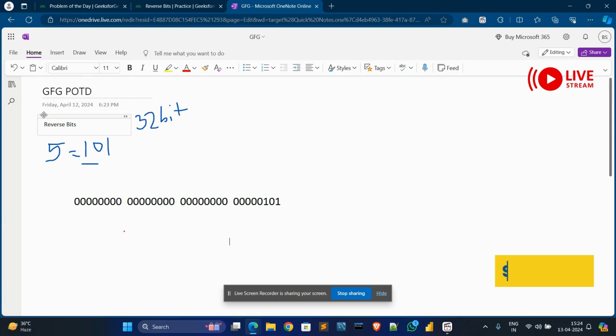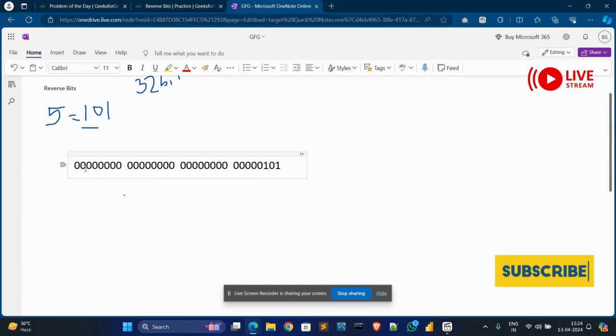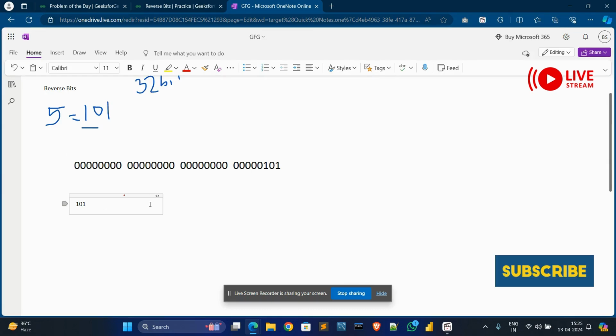Now what to do? We need to reverse this binary digit. Suppose it is a string, so the reversed string will look like this. The last digit comes first, so 101 will appear at the front, and then the remaining zeros follow.